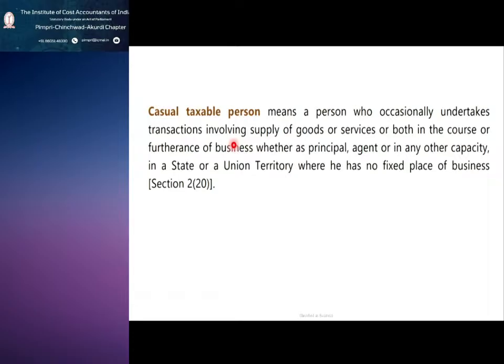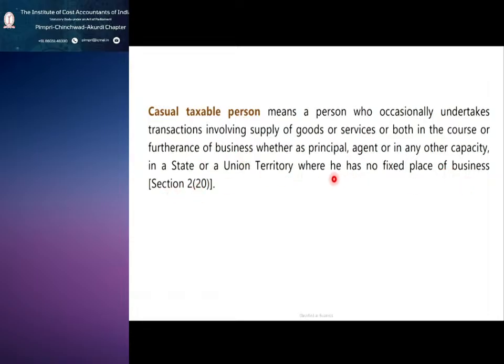Casual taxable person means who occasionally undertakes transactions involving supply of goods or services or both in the course or furtherance of business, whether as principal, agent or any other capacity, in a state or union territory where he has no fixed place of business.